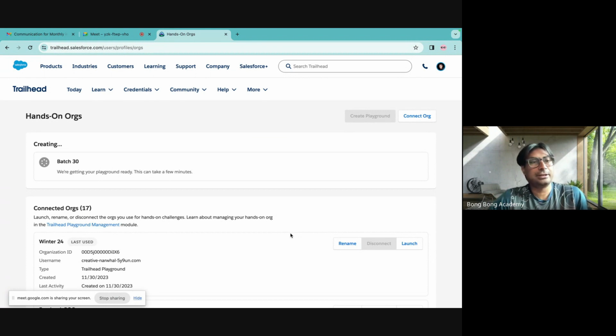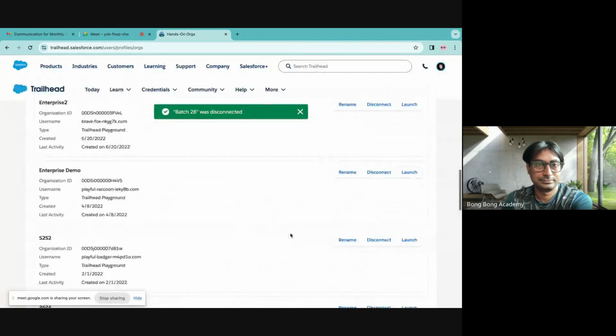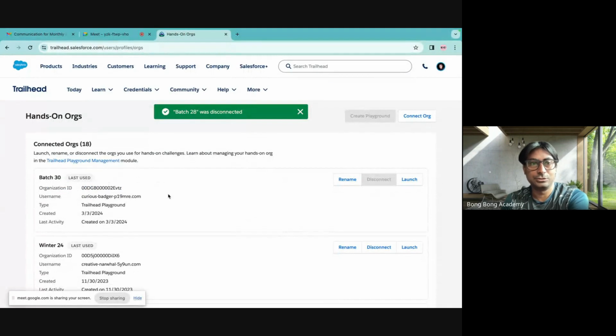So enough practice material. But please remember which one you are creating for what purpose. Otherwise, you'll be lost in no time. It takes a little bit of time to create a playground. But we'll create a playground and we'll launch Salesforce and we'll see how Salesforce looks like, right? We want to see. So it has been created.